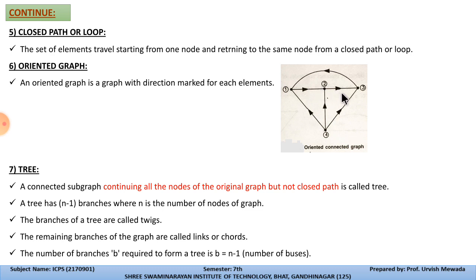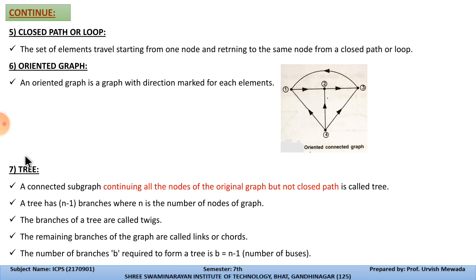Now the oriented graph. This is the diagram for the oriented graph. Why is it called an oriented graph? Because in this the directions are marked for the elements, meaning this shows that the current is going towards this direction. This is the direction marked for a particular element. In this graph we have 1, 2, 3, 4, 5 and 6 elements. For all 6 elements the directions are indicated, and that's why it is called the oriented graph. Basically, an oriented graph is a graph with direction marked for each element.